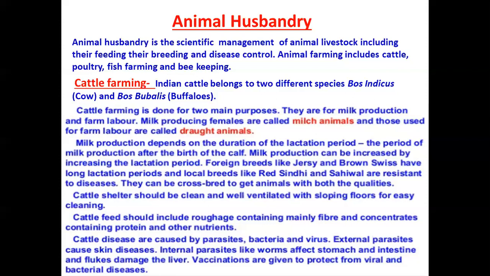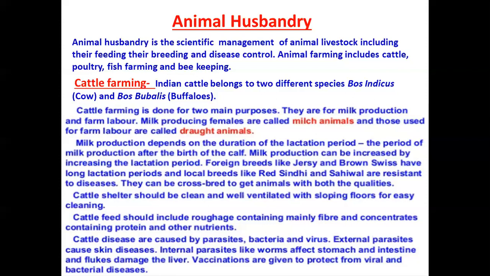Now first what we have to study is cattle farming. What is cattle farming? Indian cattle first of all belong to two different species, Bos indicus, which is the scientific name for cow, and Bos bovalis, which is the scientific name for buffaloes. Cattle includes all the cows, buffaloes, then sheep, goat. These all come under cattle. Here we have to basically study two, that is cow and buffaloes.